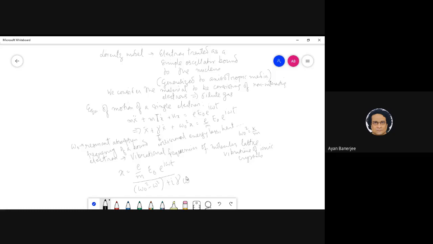This is just for a single electron, I said, but then we can actually generalize. This is very crucial. We are assuming that these electrons are non-interacting, right? So when we have a multi-electron system, we can write the final solution of the displacement of all electrons as a superposition of the displacements driven by the electric field, just a superposition of all the individual displacements.